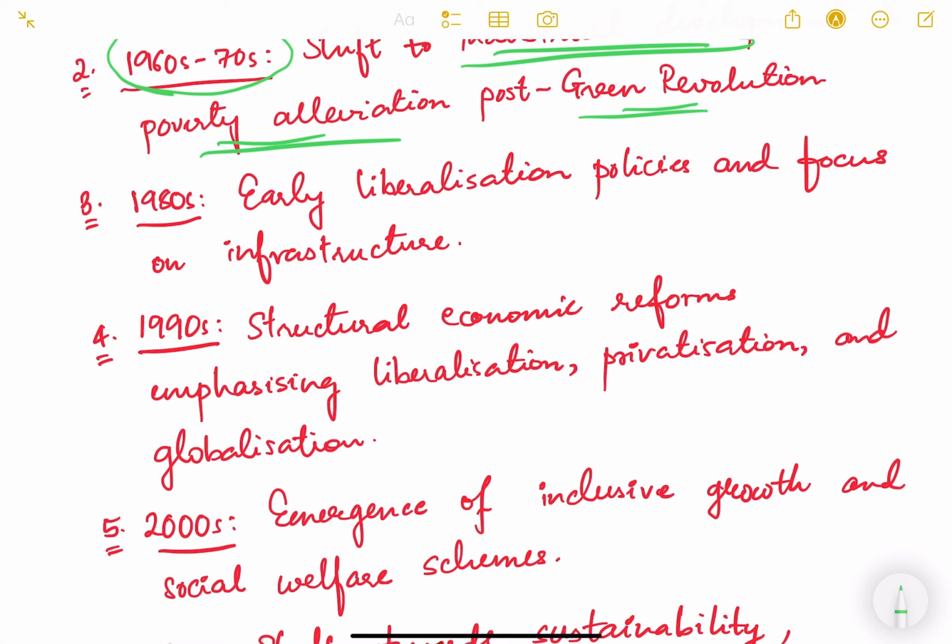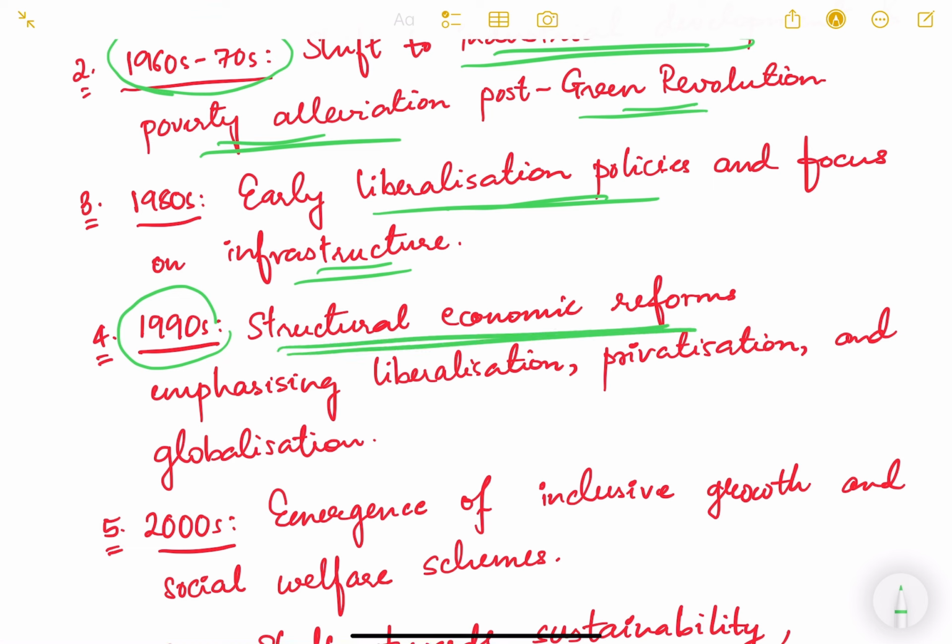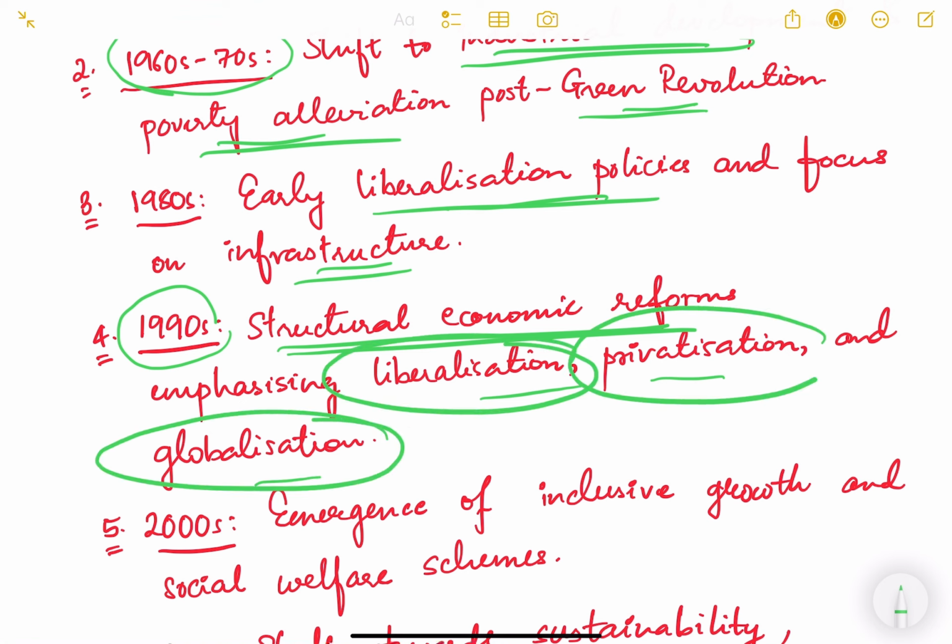In the 1980s, this decade, we saw early liberalization and focus on infrastructure. The 1990s was the most important decade actually. Here we saw the structural economic reform. So we opened up liberalization, privatization, globalization, these three words you must be hearing again and again. These were the structural reforms that actually transformed our economy in the coming years.